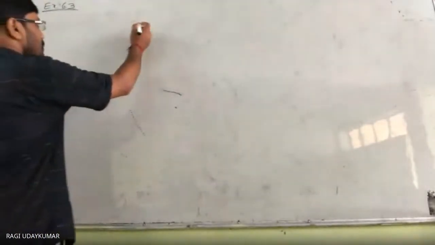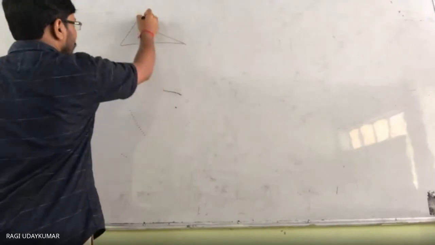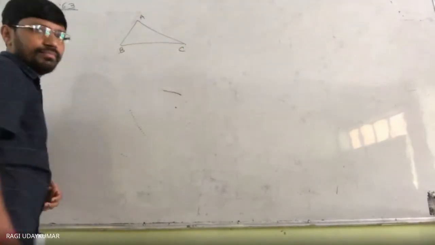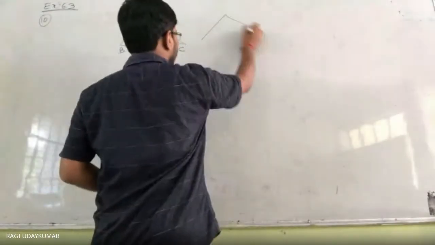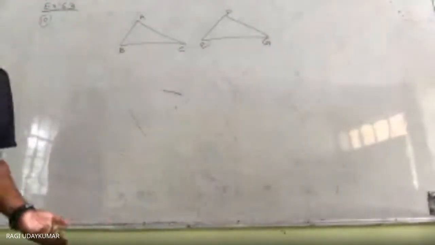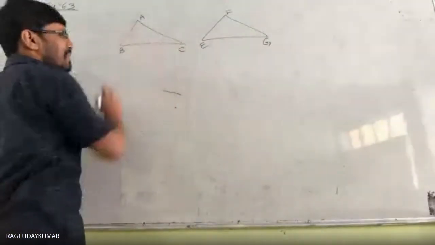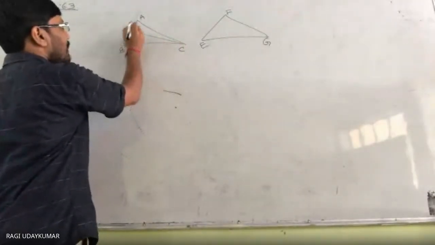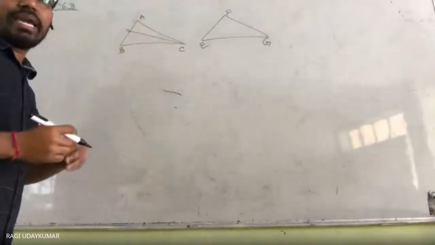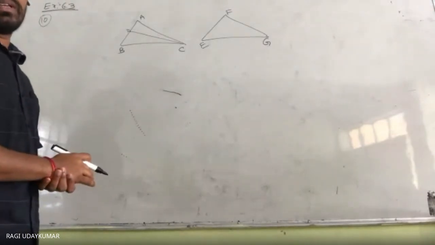So let us first take the first triangle ABC. In any way you can draw that. First draw a rough figure of ABC and FEG. So CD is the bisector of ACB. CD is the bisector of ACB. D is the point on AB. There is a point D on AB. Like that H is the point on FE.